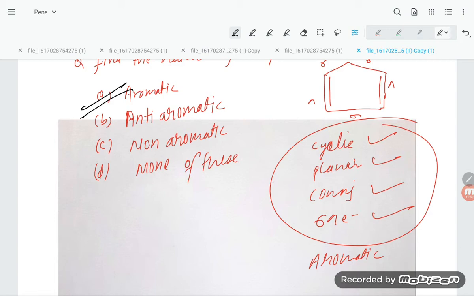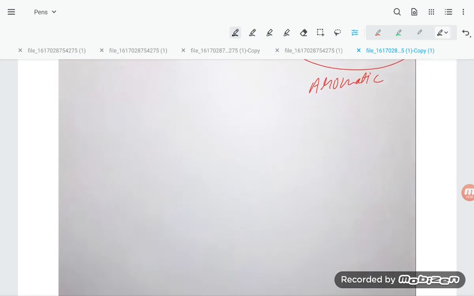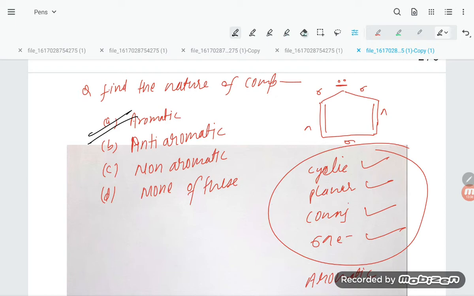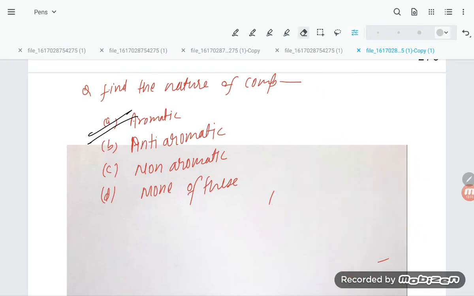Now let us have a look at a few more compounds, dear students. In the same given compound, if you put some different sign, then you find out what the option would be. Let us have a look, students. This I am erasing. Okay, this is the A option.